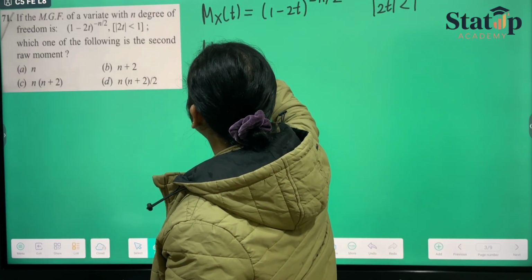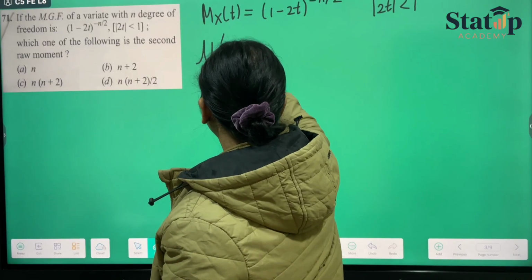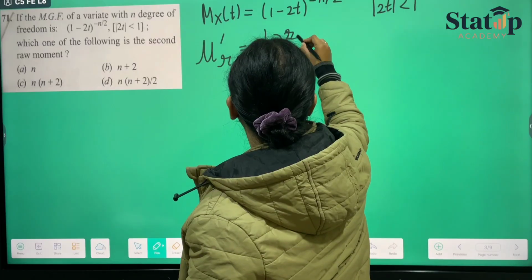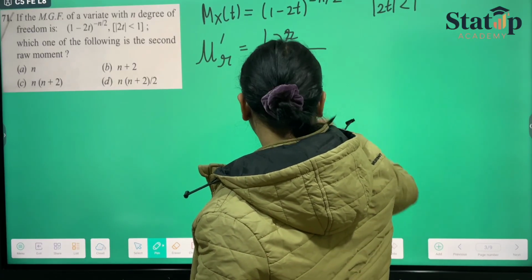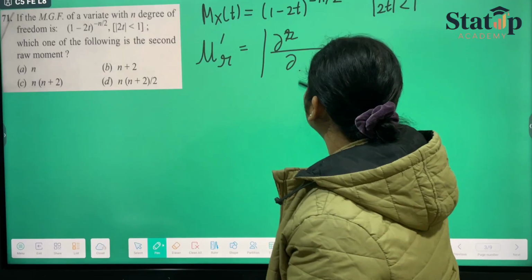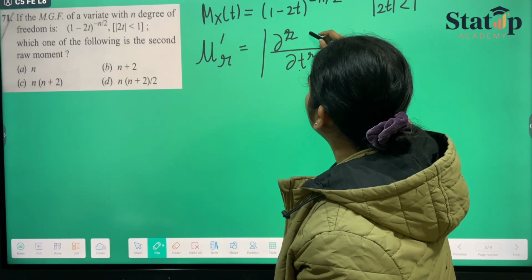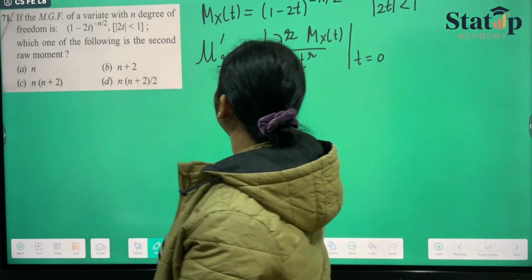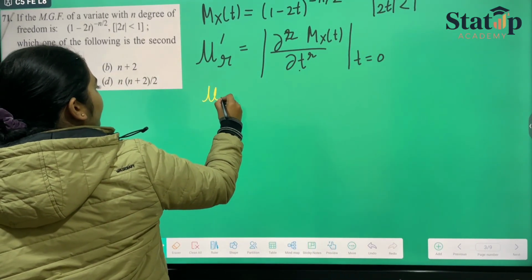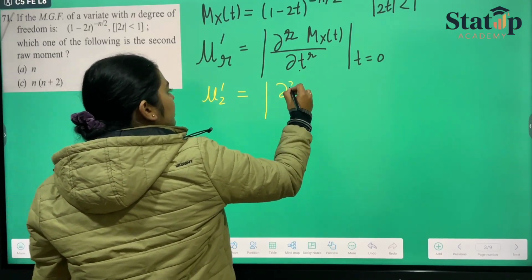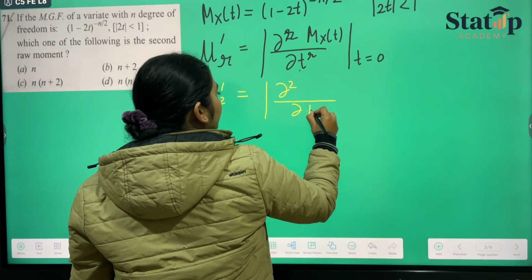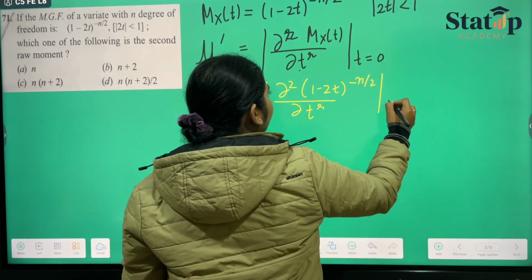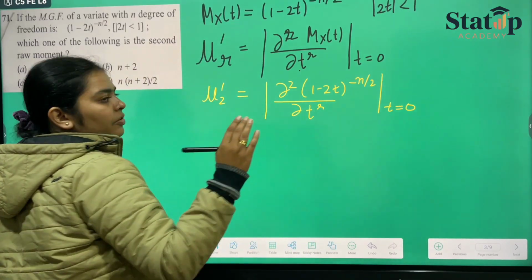Now for calculating the second raw moment, we know that mu dash r is nothing but the r-th derivative with respect to t of M_X(t), when t is equal to 0. So here they have asked us to calculate the second moment. So it will be the double differentiation with respect to t of (1 minus 2t) raised to the power minus n by 2, when t is equal to 0. We have to put t equal to 0 at the end.